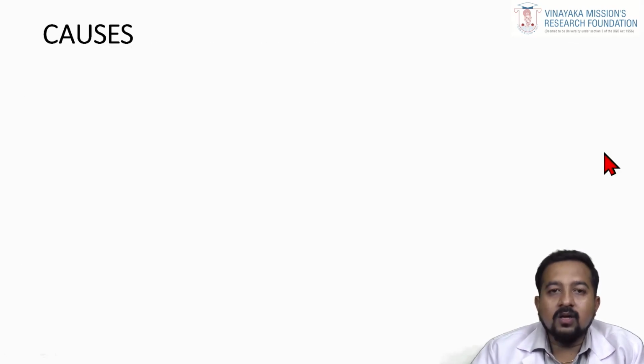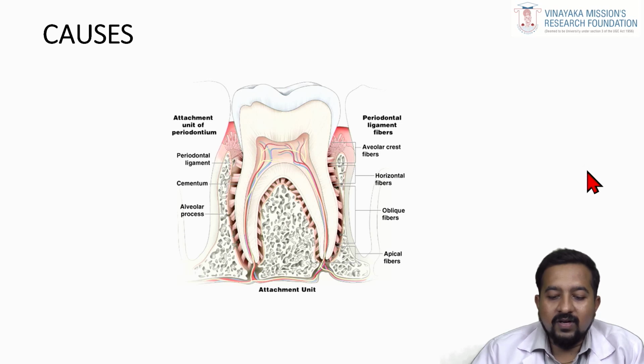Then moving to causes of relapse. What are all the causes that are producing the relapse, that is loss of retention? So the first thing is your key element, that is periodontal ligament traction. When you move a tooth from one place to another, the principal fibers of the periodontal ligament and the circumgingival fibers around it all get stretched, so they tend to return to the original position. This stretching is the main reason for relapse.